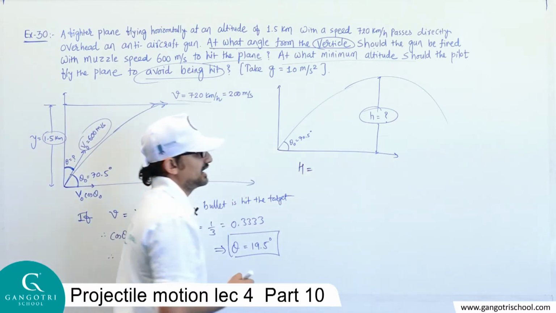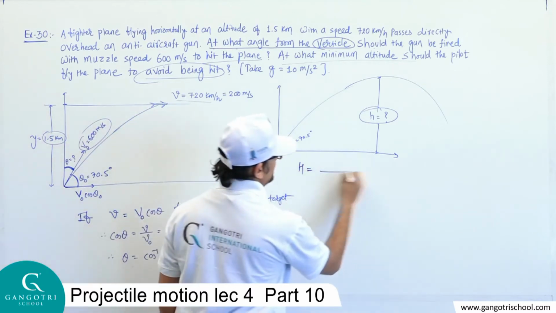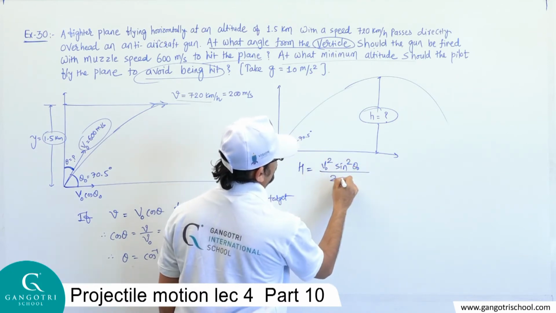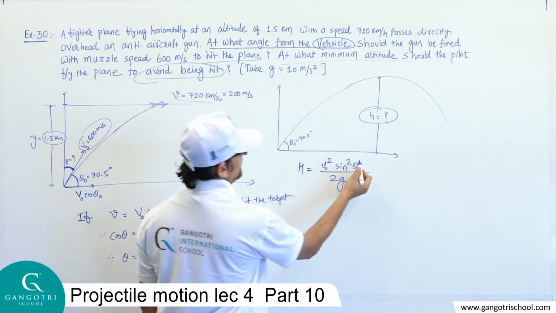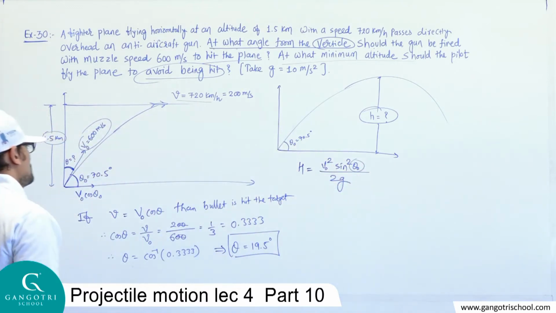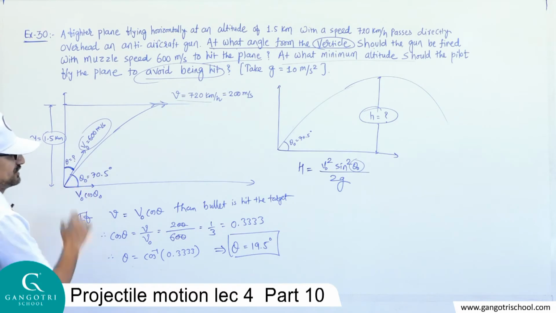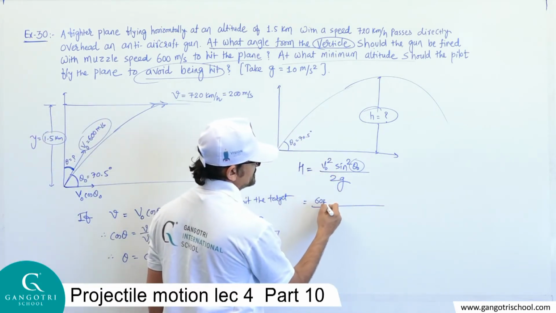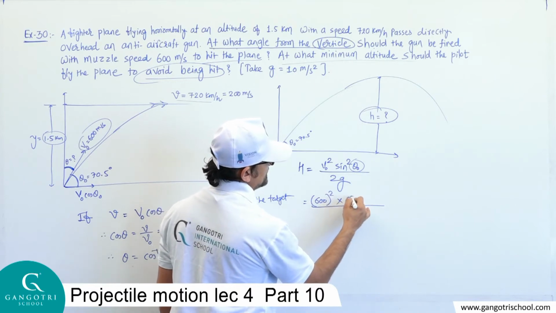We have the formula to get the maximum height, and the formula is V0 square sin square theta 0 upon 2g. Remember, in this formula this angle is the angle made by the projectile with the horizontal. Let's put in all the values. V0 square means 600 square, sin square of the angle.